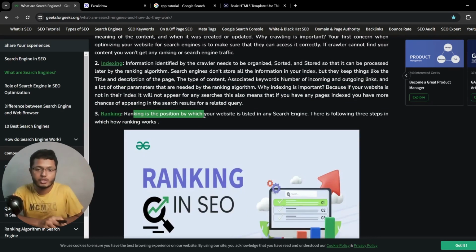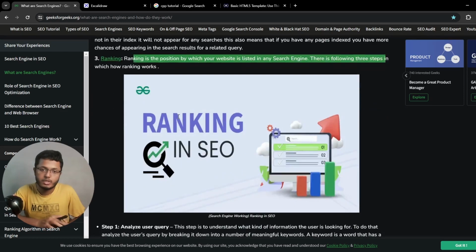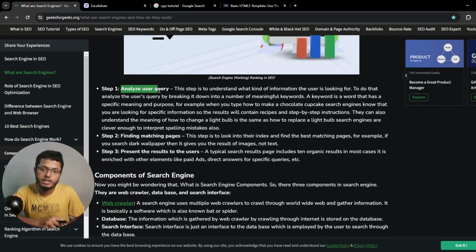And lastly, ranking. Ranking is the position at which the website is listed in any search engine. There are 3 steps in how ranking works. So first is analyzing the user query.